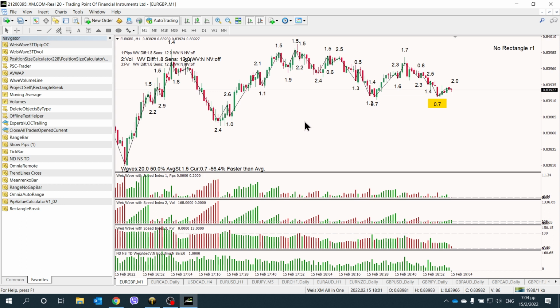Okay, let me see if I have anything else to say about this new feature, which is very, very important in our trading. Did I cover everything? I think I covered everything.